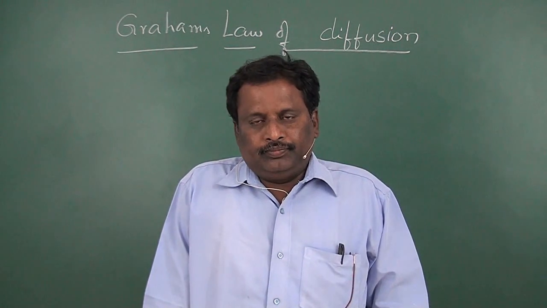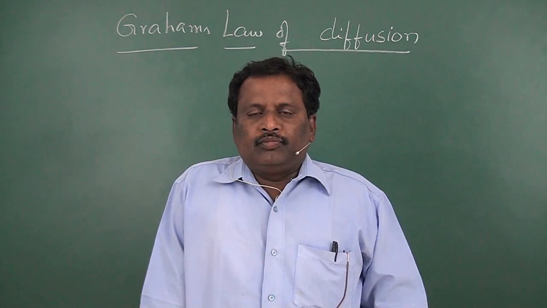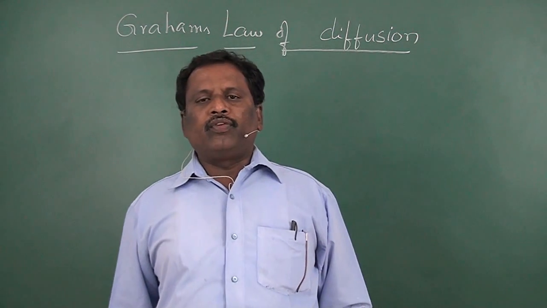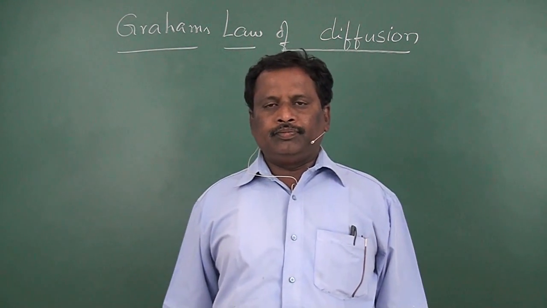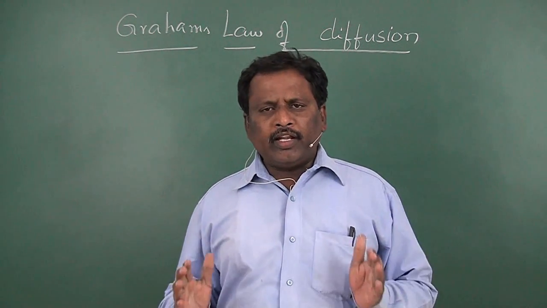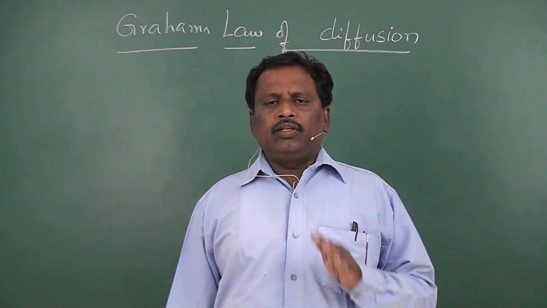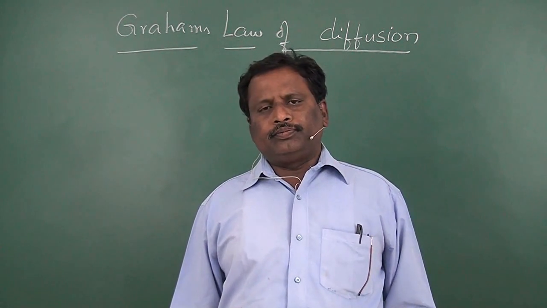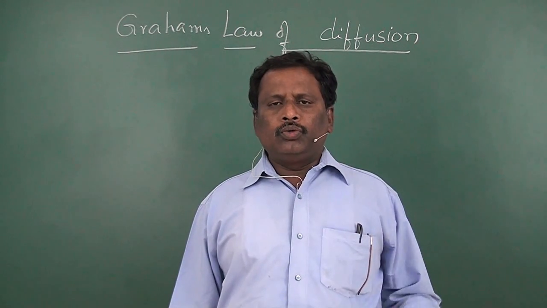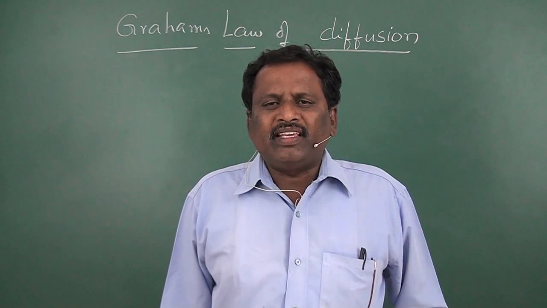Graham studied the rate of diffusion of different gases, and he concluded that the rate of diffusion of a gas is directly proportional to 1 by square root of its density.